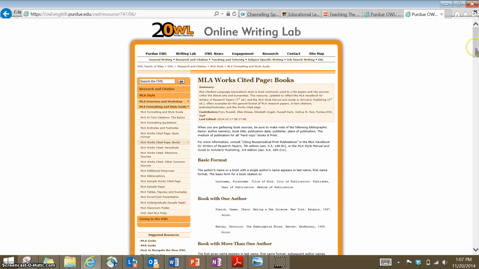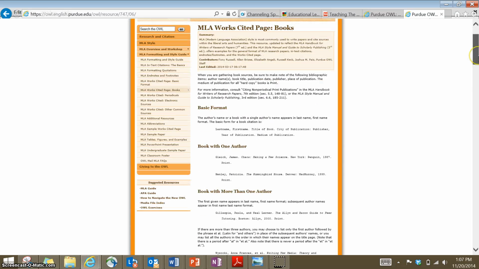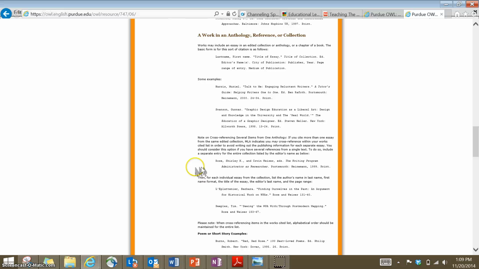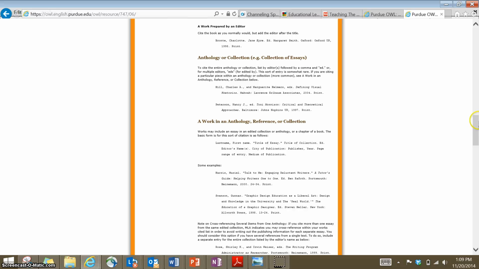And this isn't just a regular book with one author, like what we just cited. This is actually a book that has a whole series of articles, each one of which is written by a different person. So I'm going to scroll down to this part where I have here a work in an anthology, reference, or collection, like when you have different chapters of books written by different people.